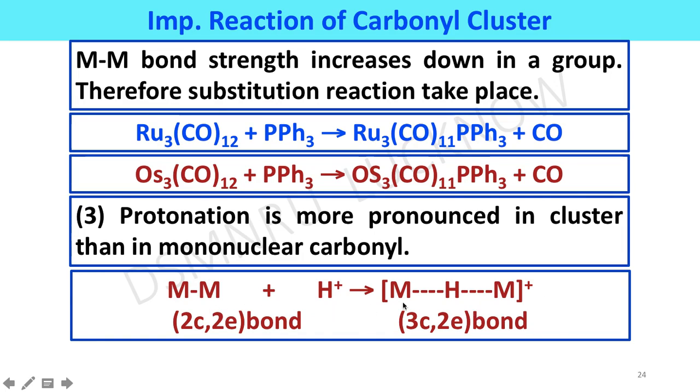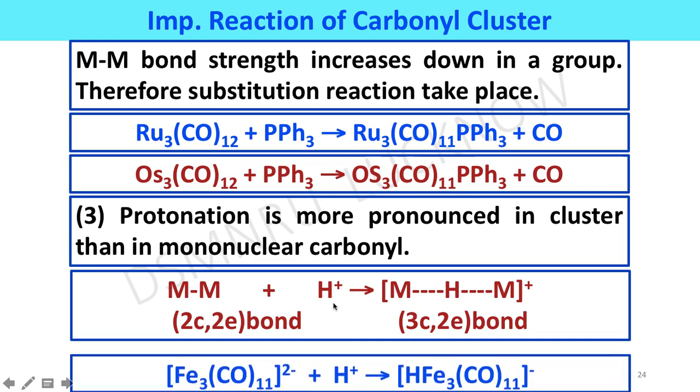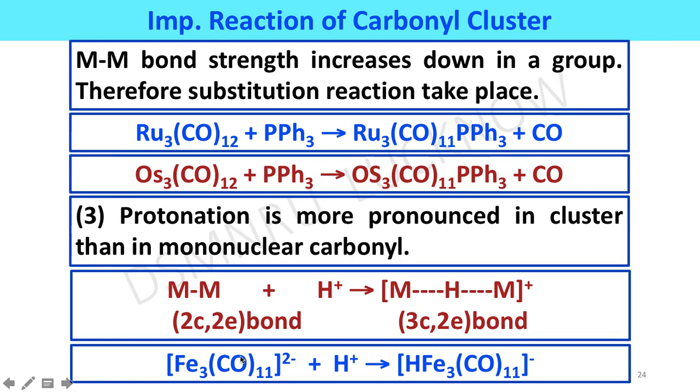Our representative examples are given here. Here the metal-metal bond is protonated with acid. Similarly, trinuclear iron carbonylate ion is protonated with acid to afford HFe3(CO)11 minus.